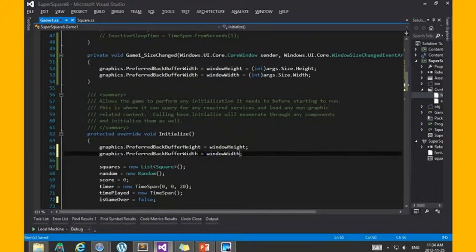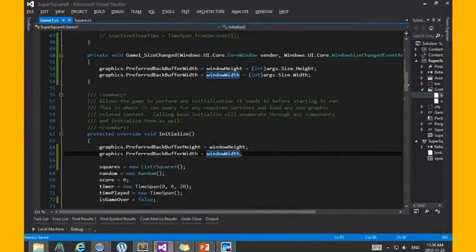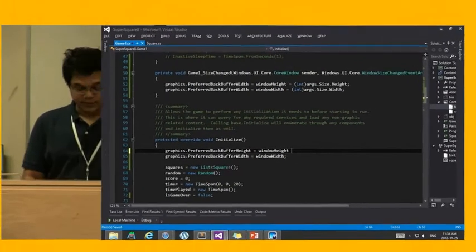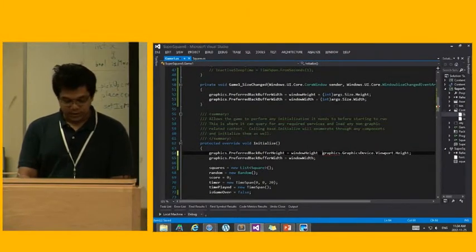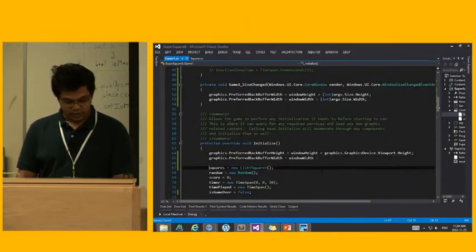Right, so let me just double check if this is what I had from here. Oh, so the first time it's being set, actually, you need to get this from the graphics device's viewport, because the event that we signed up to doesn't fire the first time you're setting this. So let's just copy those over here.